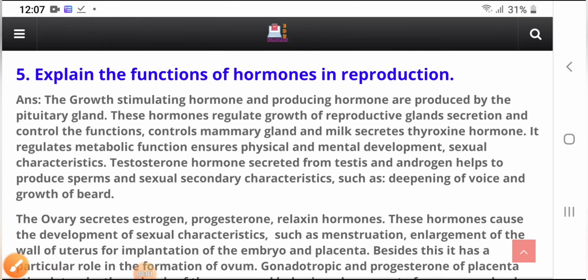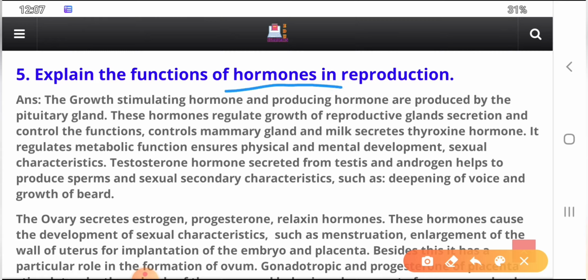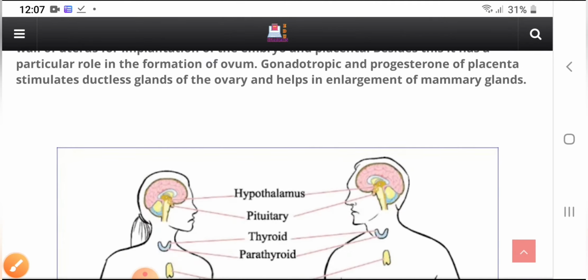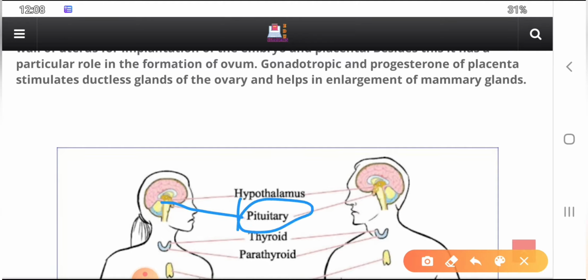Question number 5, explain the functions of hormones in reproduction. So why are hormones important? What's the reason? Growth stimulating hormones and reproduction-related hormones are produced by the pituitary gland. What is the pituitary gland? I'm going to show you here. This is a pituitary gland, guys. All right.